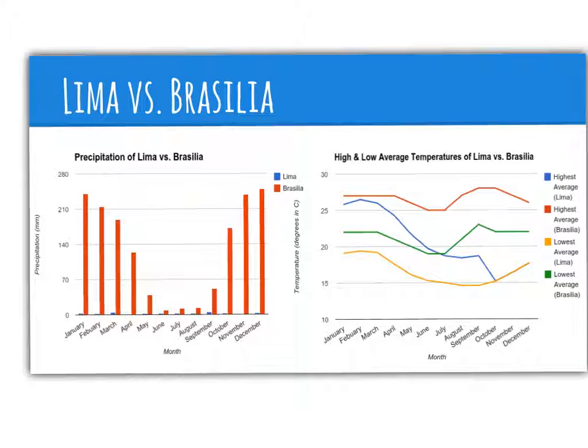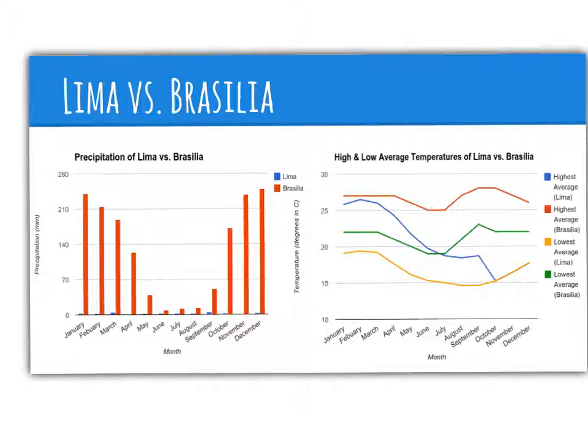I have compared Lima's climate with Brasilia's climate because they are both at similar latitudes. Despite their similar latitude, they have many differences in climate. In the graph comparing the precipitation of the two locations, Lima shows almost no precipitation at all, the blank areas showing that these months have had no precipitation altogether. On the other hand, Brasilia's yearly precipitation is 1,552 millimeters, which is about 119 times more than Lima's annual precipitation.